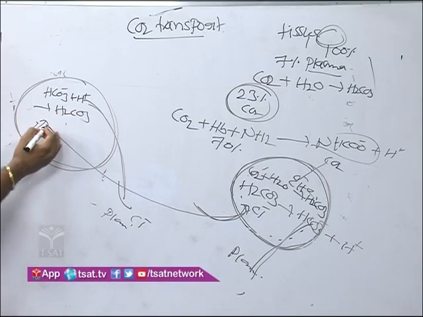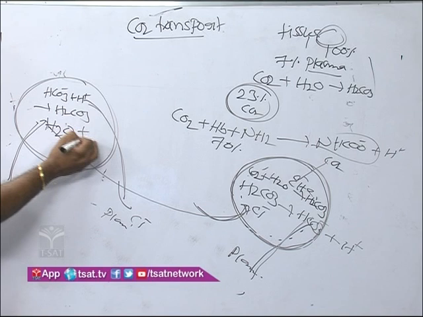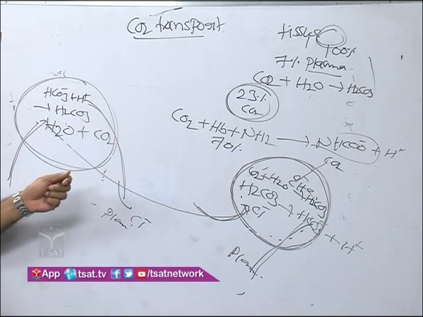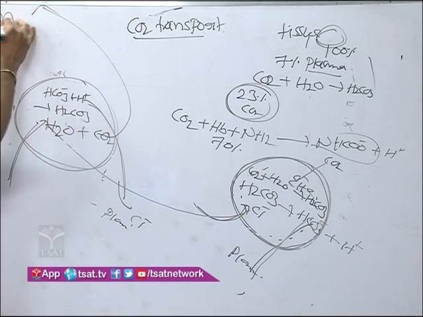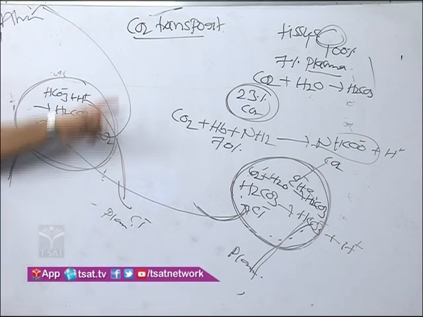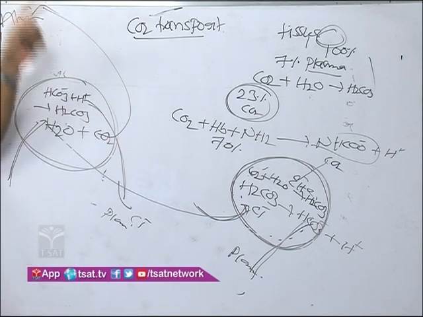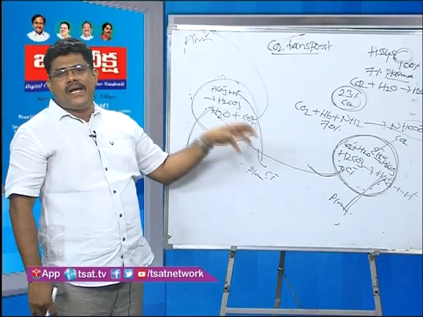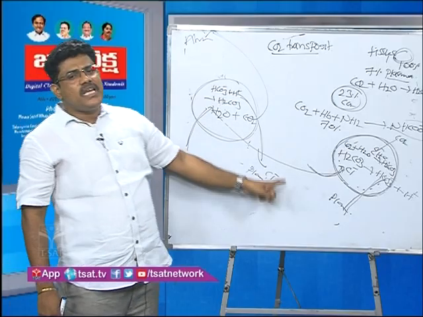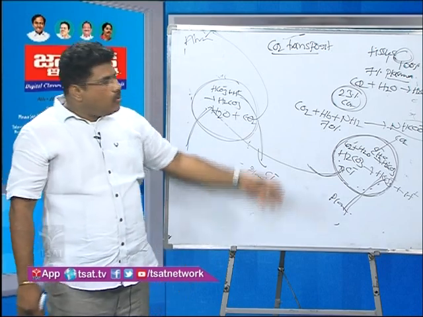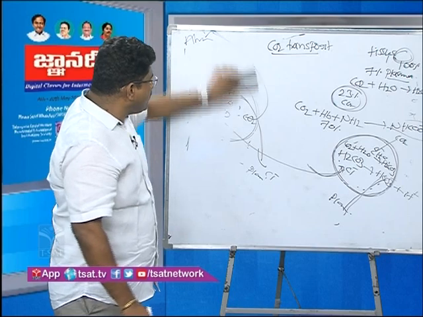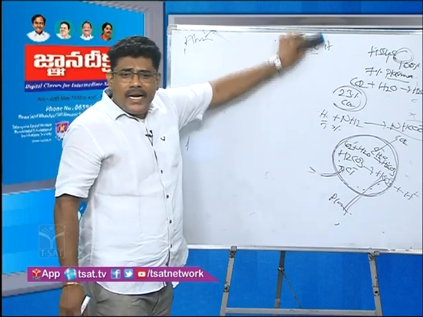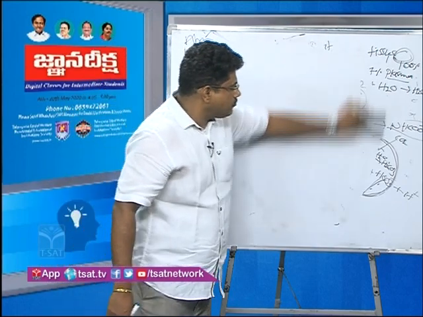In the H2CO3, H2O and CO2 both are divided. Then the CO2 enters into the atmosphere. CO2 enters into the what? Atmosphere. Yes, this is known as reverse chloride shift. Yes, this is CO2 transport. Now we close the CO2 transport.